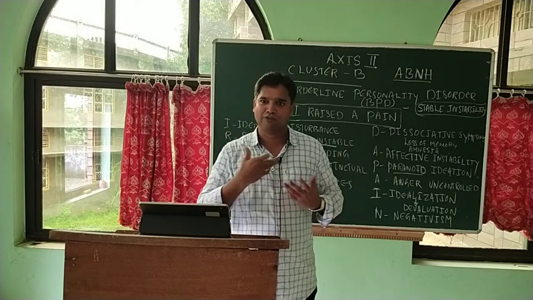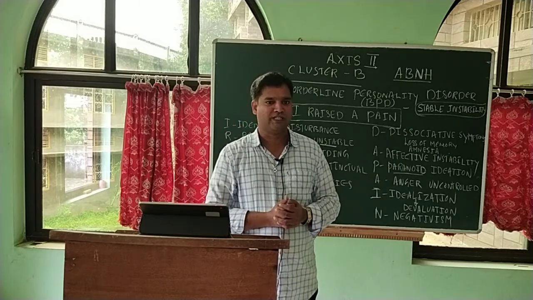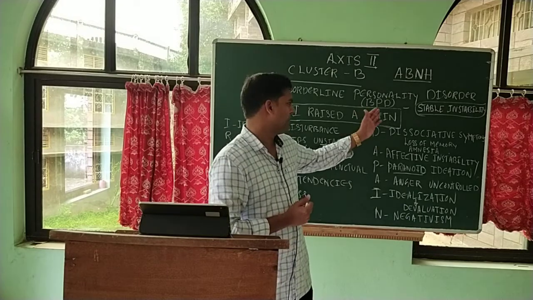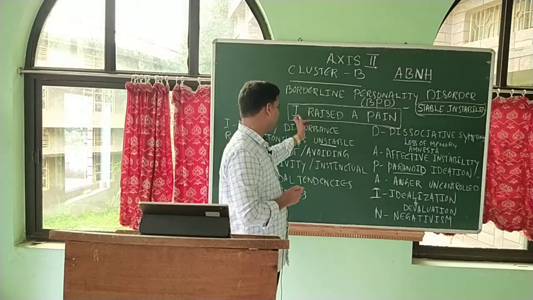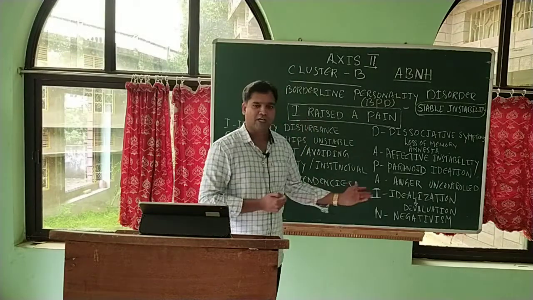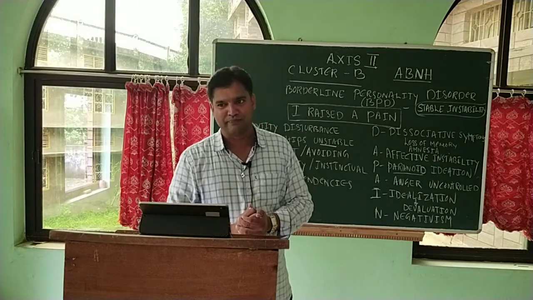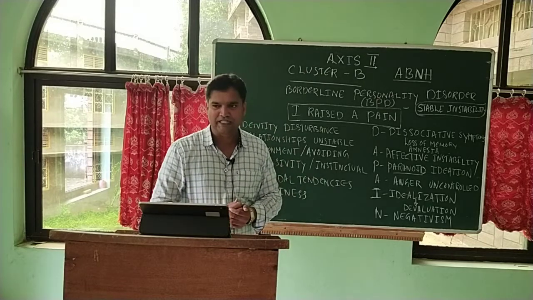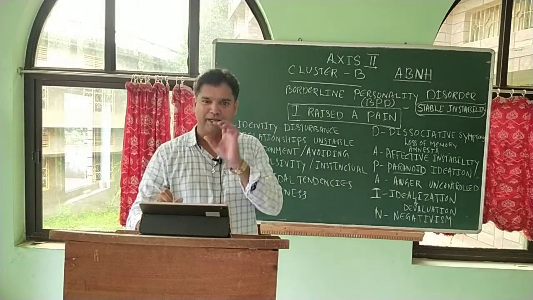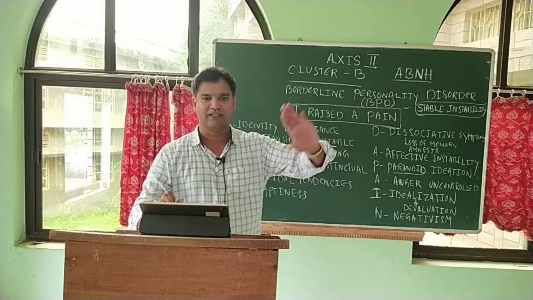Those who live with them will also find it painful to live with these kind of people because of their stable instability. So if you are able to remember this acronym, then you will also be able to describe the personality called BPD. I raised a pain. Hope it is clear to you. BPD. The main characteristic is stable instability.